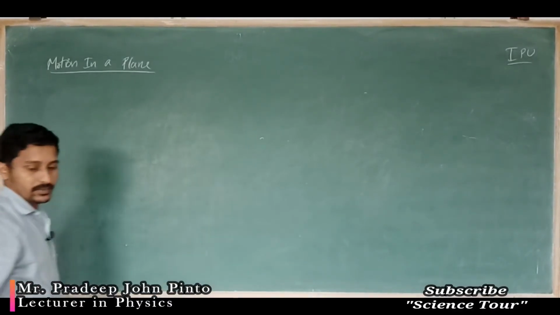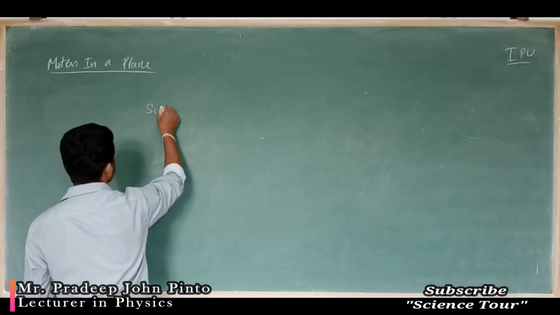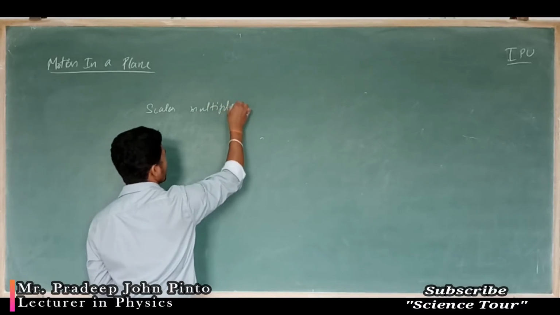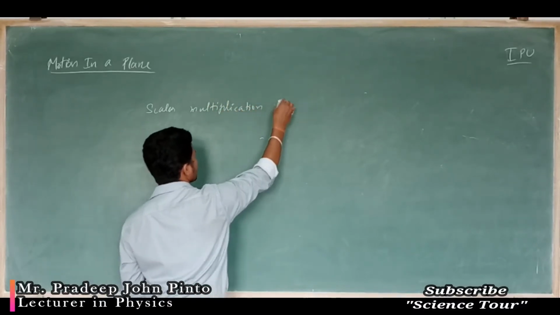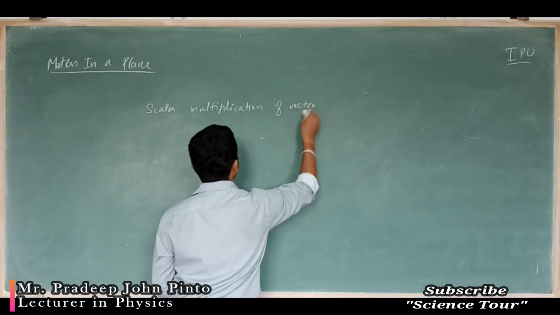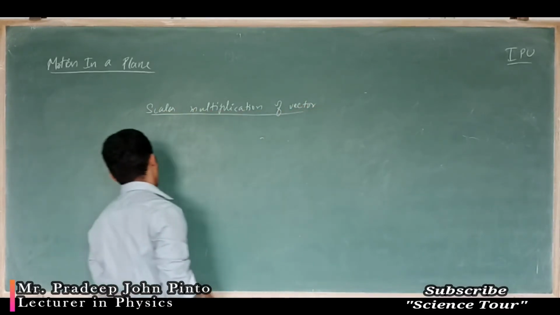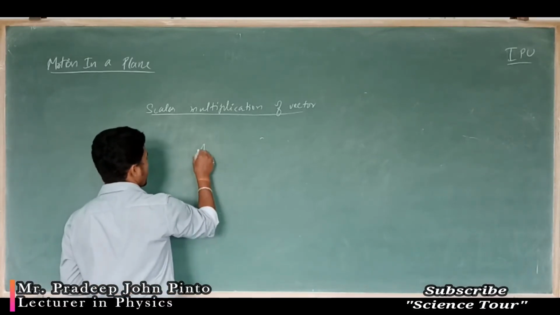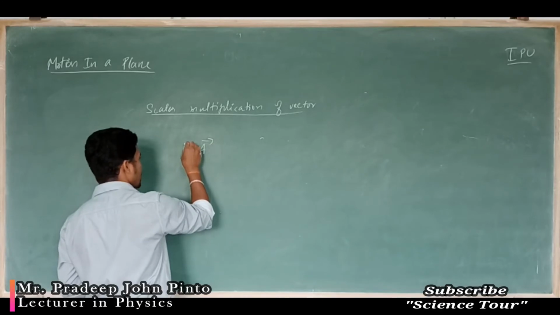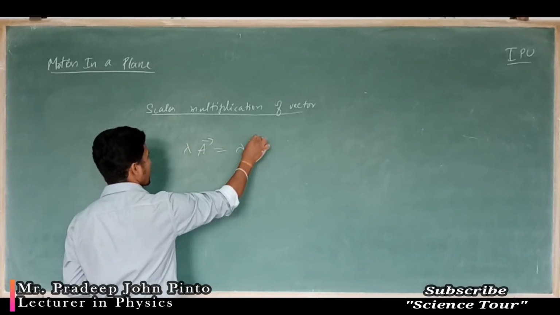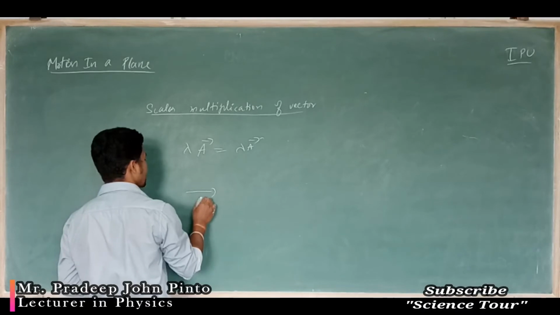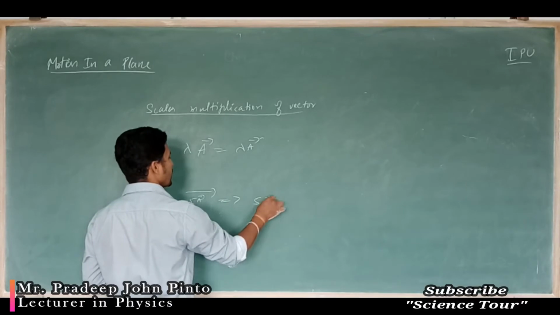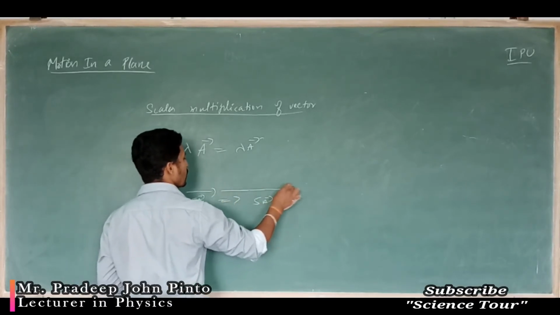Again, the scalar multiplication of the vector. How does scalar multiplication take place? See, in the last videos also we have discussed: a vector is there, and if I multiply it by lambda, I am going to get lambda times the a vector. A small a vector is there, and if I multiply it with 5, you are going to get 5 a vector. 1, 2, 3, 4, 5.